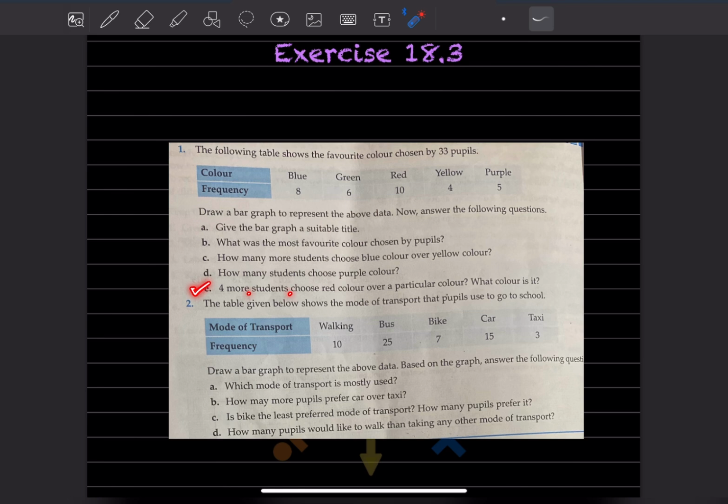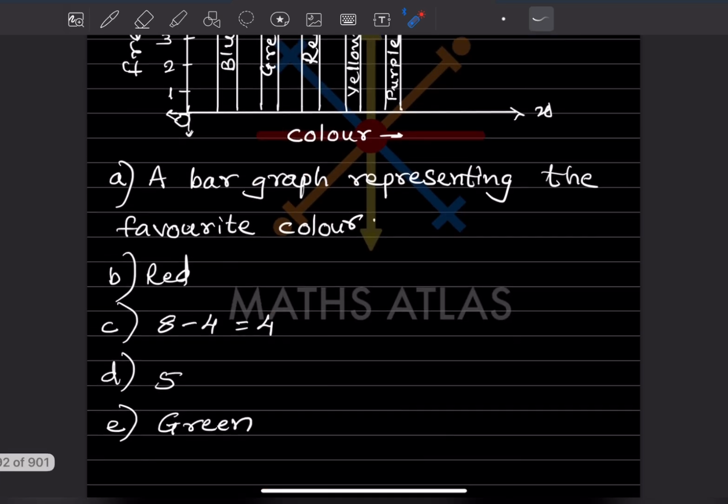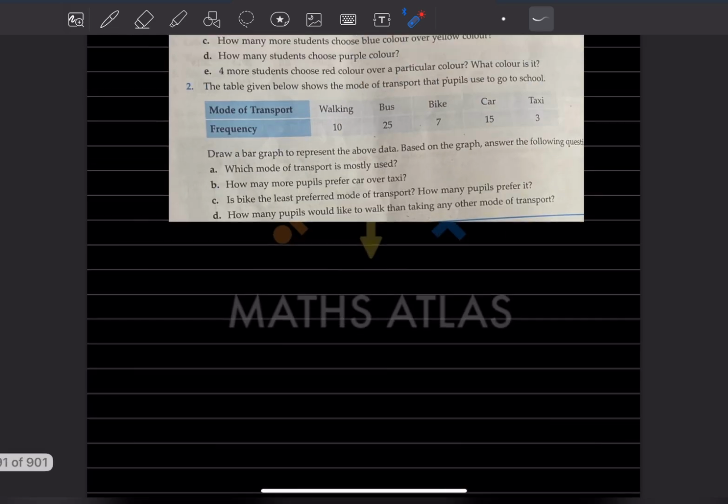Next one, 4 more students choose red color over a particular color. What color is it? You can see that red is 10. So 4 more students means you have to see the difference, when you subtract 4 from it, 10 minus 4, that is going to be 6. So which color is that? That will be green. Now 10 minus 6, that is 4, so 4 more students. So we can say that is green. Now let us see the next question.